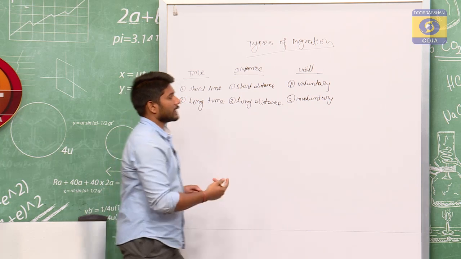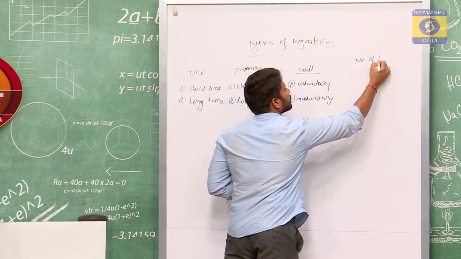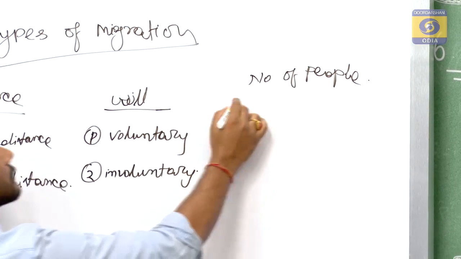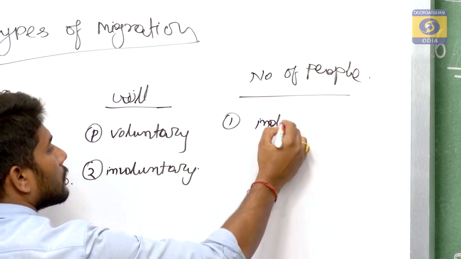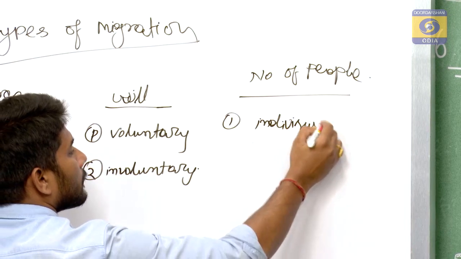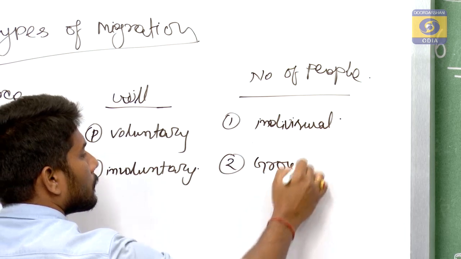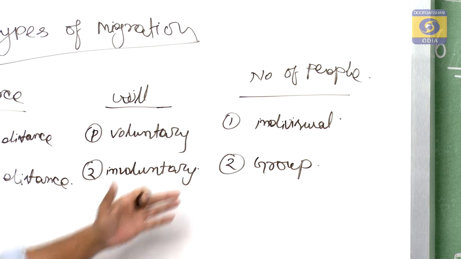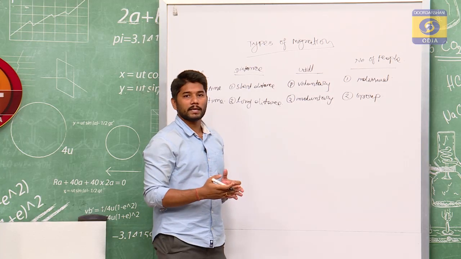Migration has some other types also, on the basis of the number of people. It can be broadly two types: the first one is individual migration, the second one is group migration. Now, what is individual migration and what is group migration? Where an individual, a particular person, migrates from one place to another place, it is known as individual migration.